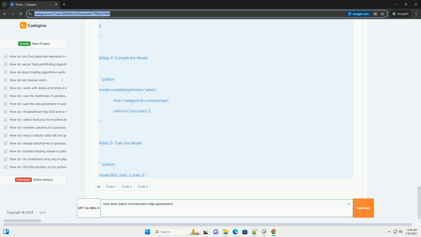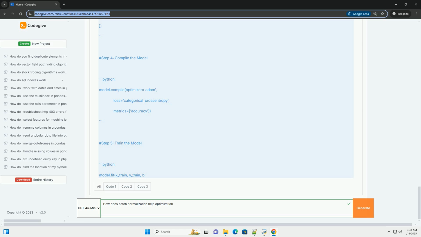The formula for batch normalization is as follows: BN(x) = γ · (x − μ) / √(σ² + ε) + β. Where x is the input to the layer, μ is the batch mean, σ² is the batch variance, ε is a small constant to avoid division by 0, and γ and β are learnable parameters.